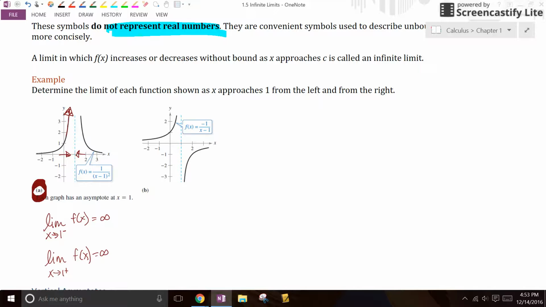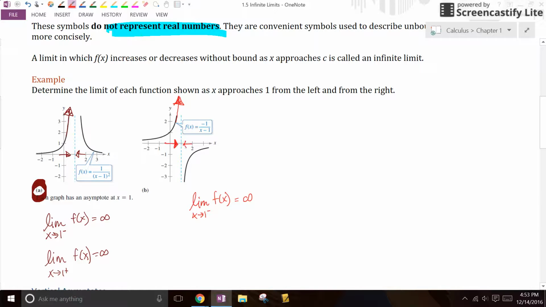All right, look at the second one, B. If I do B right now, as we approach from the left side, I can see that this is going up and up without bound. So therefore, the limit as x approaches 1 from the negative side of f of x is headed to infinity.